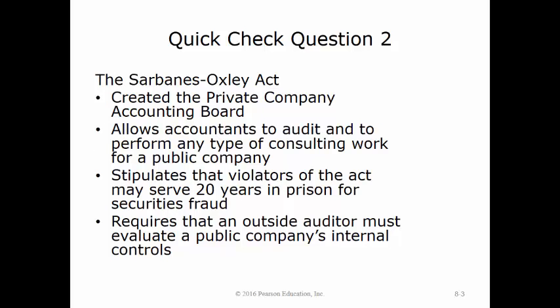The correct answer is requires that an outside auditor must evaluate a public company's internal controls. The other answers are not correct. The first answer is wrong because it is the Public Company Accounting Oversight Board, not private company. The second one is not correct because the Act prohibits many types of consulting work for public companies. And the third one is incorrect because violators of securities fraud serve 25 years in prison and not 20.